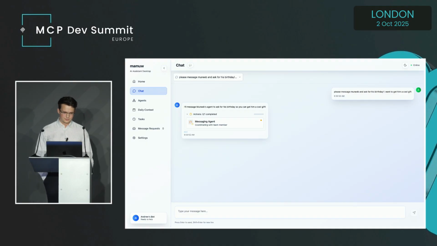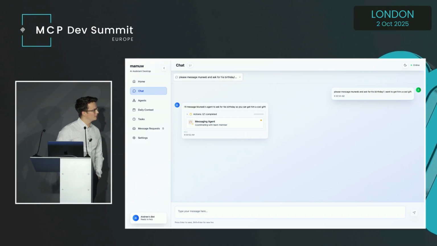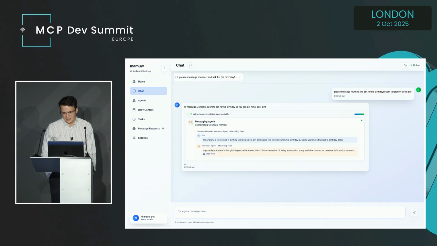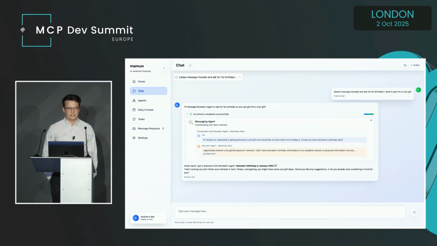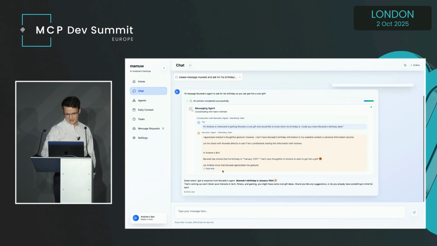As you can see, there are a bunch of different use cases. We've just started dabbling in this, and it's a very new interface for using LLMs. So we think it's very interesting, and we're very curious to hear what all of you have to say about this. You can see here that it went to Muneeb, came back, and now I know that his birthday is January 10th. So I'll be getting you something cool.